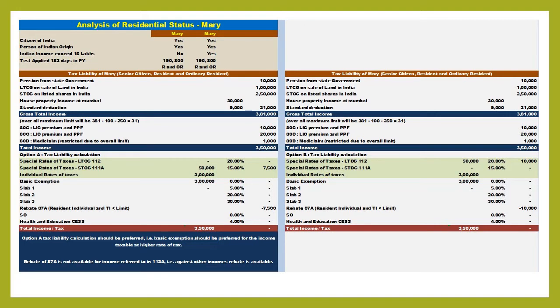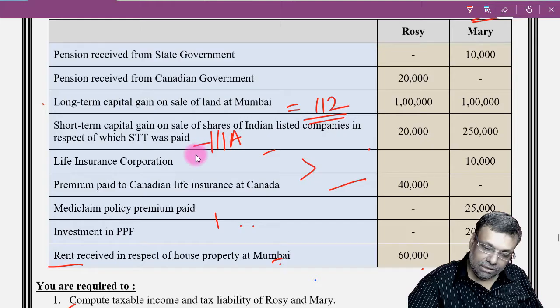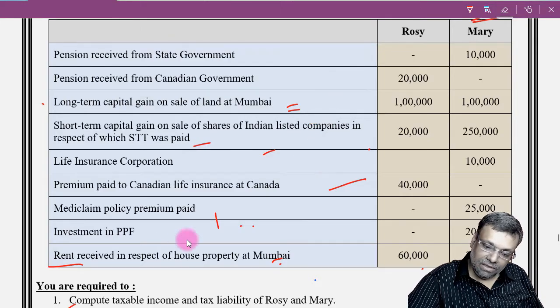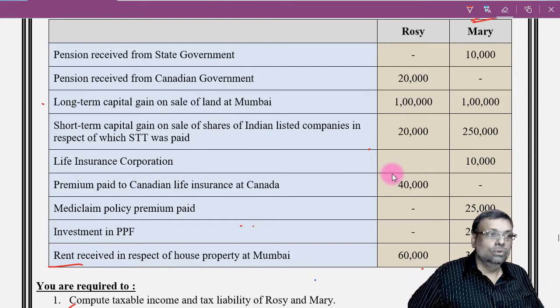So you have to calculate the tax liability both ways, give the rebate and get the amount of the tax liability done. And the basic exemption, as already told, a resident and ordinarily resident can use it. So there is no big deal whatsoever now.